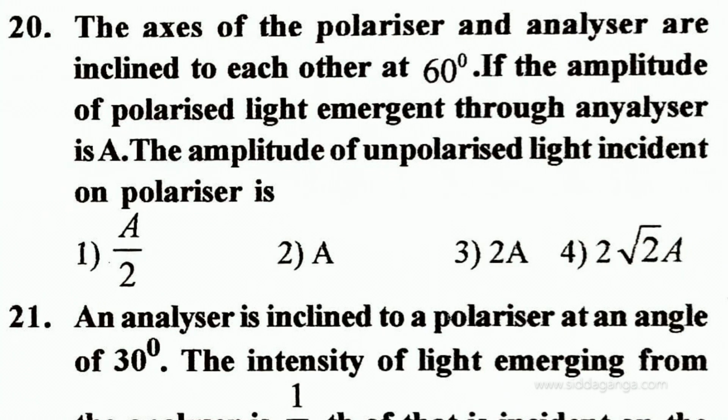If the amplitude of the polarized light emerging through the analyzer is A, then the amplitude of unpolarized light incident on the polarizer is? So what they have given is, the axes of the polarizer and analyzer are inclined at 60 degree. The amplitude of polarized light emerging through the analyzer is A.